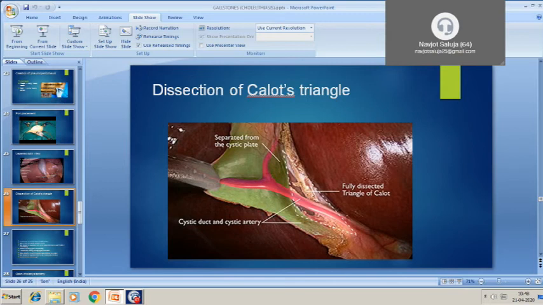After we are sure that the anatomy is clear, then we can clip the cystic duct and cystic artery, and then we cut them, and the gallbladder is then dissected away from the liver bed, and we can remove the gallbladder from the umbilical port.